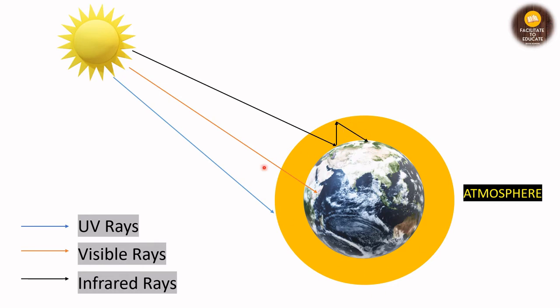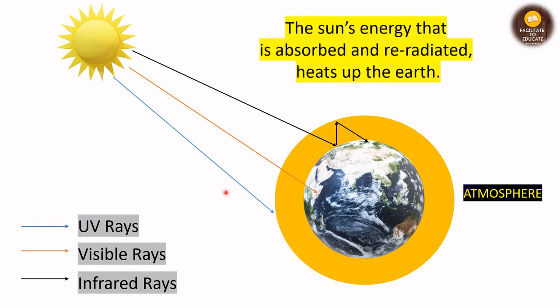So what is happening is the sun's energy that is absorbed and re-radiated heats up the earth. So the visible ray that you see with black color and the infrared with the orange color, both help in the absorption of sun's energy, and also they are heating up the earth surface and cause the greenhouse effect, which is very essential for life to thrive here.